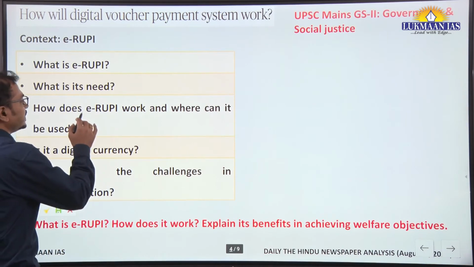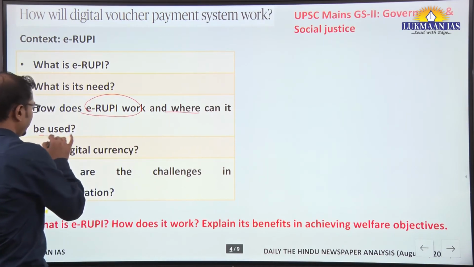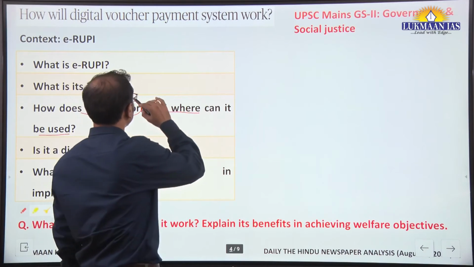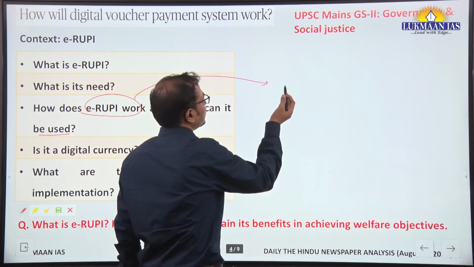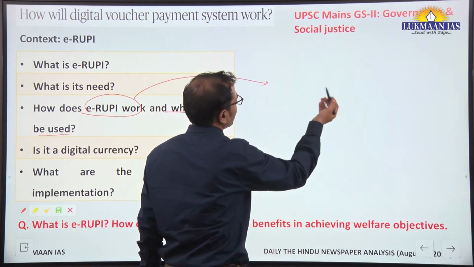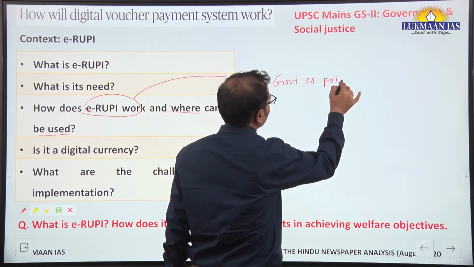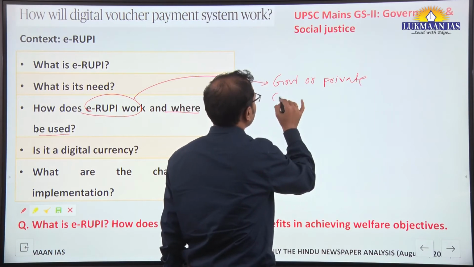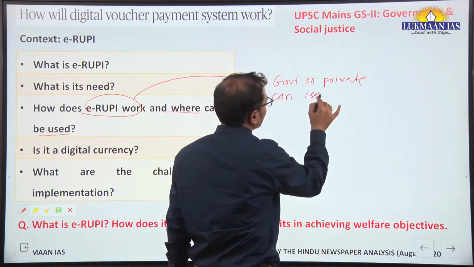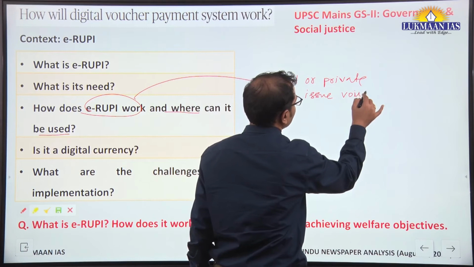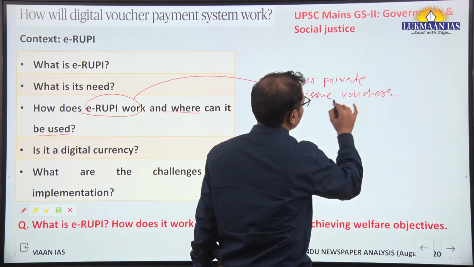Now, how does e-rupee work? Where can it be used? Yes, so how does it work? The government or the private corporate can issue digital vouchers.